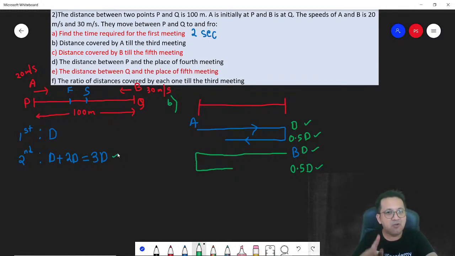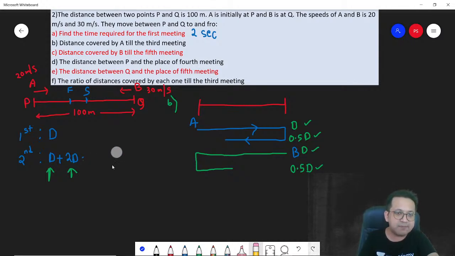So very important. First meeting happens at D. And every subsequent meeting will happen at 2D, which is very, very, very important. We are talking about the third meeting. So you need to remember, if two people are moving in opposite directions, first time they meet, the distance they cover is D. Second time onwards, the distance that they need to cover to meet is 2D.